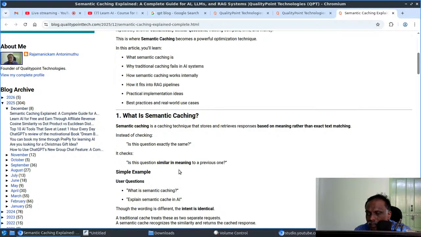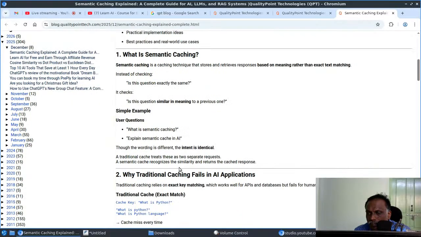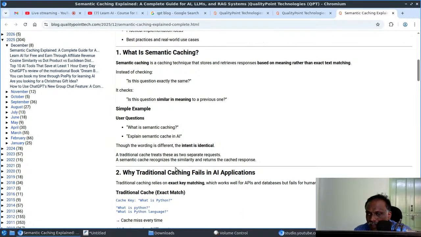Say the questions can be similar. What is semantic caching? That is one way of asking the question. The same meaning we can ask in different wording: explain semantic caching in AI, right? Both are the same, the intent is identical, but traditional caching will treat these as two separate requests. That is where semantic caching comes in.